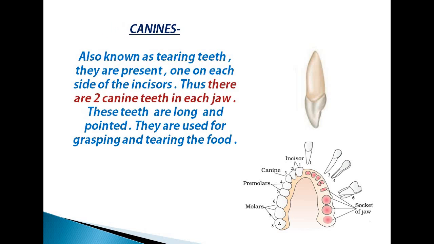The next type of teeth which are present in our mouth is canines. They are also known as the tearing teeth. They are present one on each side of the incisor.